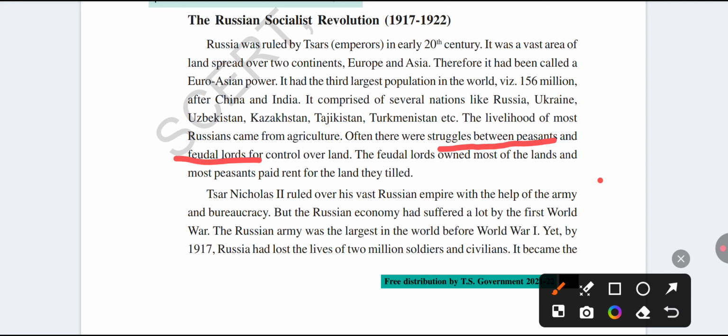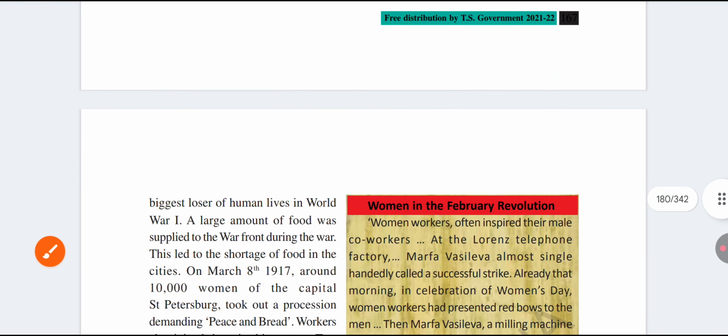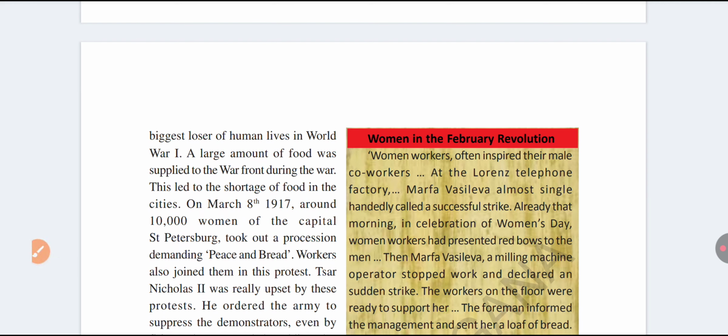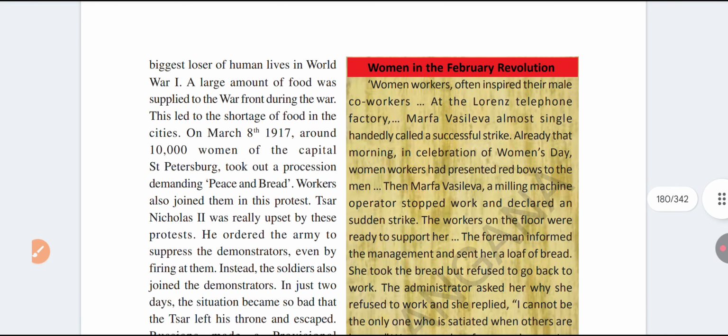But during the First World War, 2 million soldiers and civilians died. So it became the biggest loss of human lives in the world. 2 million people died in Russia, including soldiers and civilians. So before the First World War, Russia had the largest army, but Russia lost so many people during the First World War.